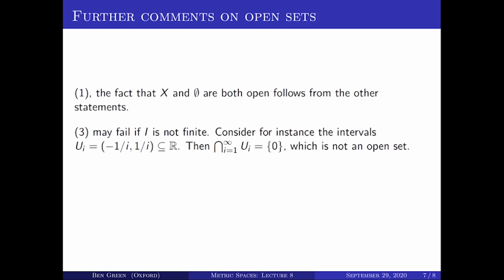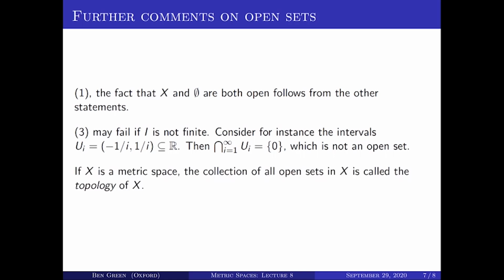So it may fail that the intersection of some arbitrary collection of open sets is open. And we'll be coming back to this point in a couple of lectures, and in much more detail you'll see this in the topology course. But the collection of all of the open sets in a metric space X is called the topology on X.